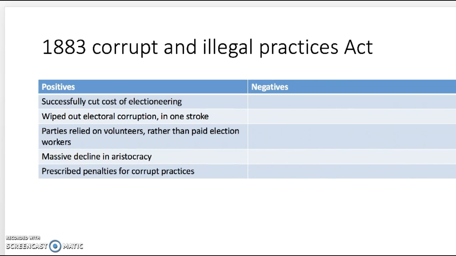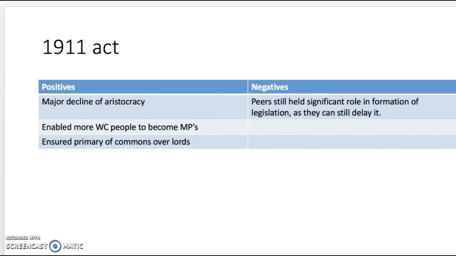1883 Corrupt and Illegal Practices Act. Positives are that this successfully cut the cost of electioneering and wiped out electoral corruption in one stroke. Parties relied on volunteers rather than paid election workers. Massive decline in aristocracy, and prescribed penalties for corrupt practices.